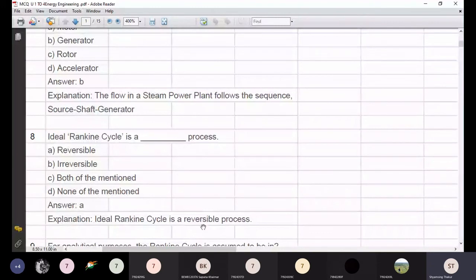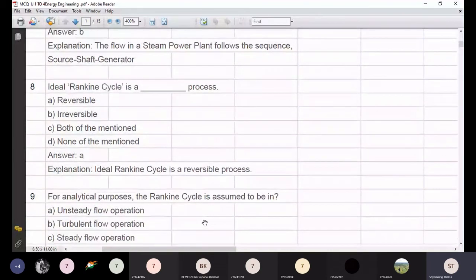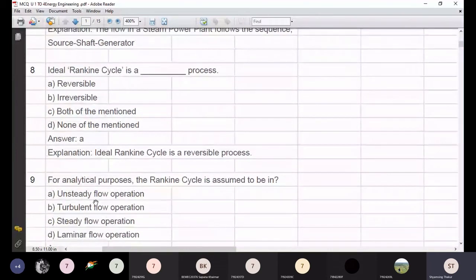Okay. Now moving to the next. For analytical purposes, the Rankine cycle is assumed to be in unsteady flow operations, turbulent flow operations, steady flow operations, or laminar flow operations. So this is again a question asked in another way regarding the ideal cycle. So answer it. Take some time, search somewhere and answer. Or just read the options. You will get the answer.